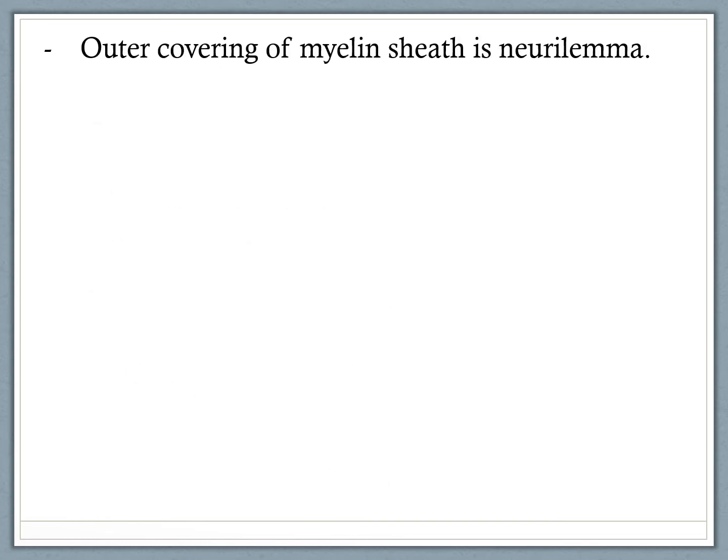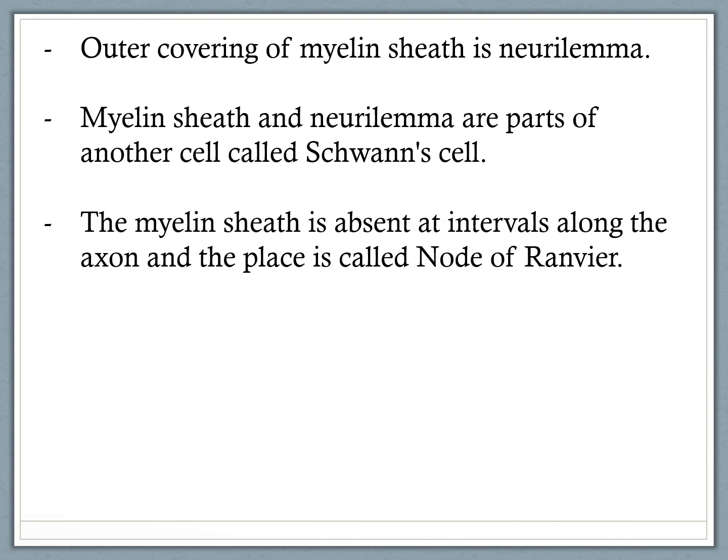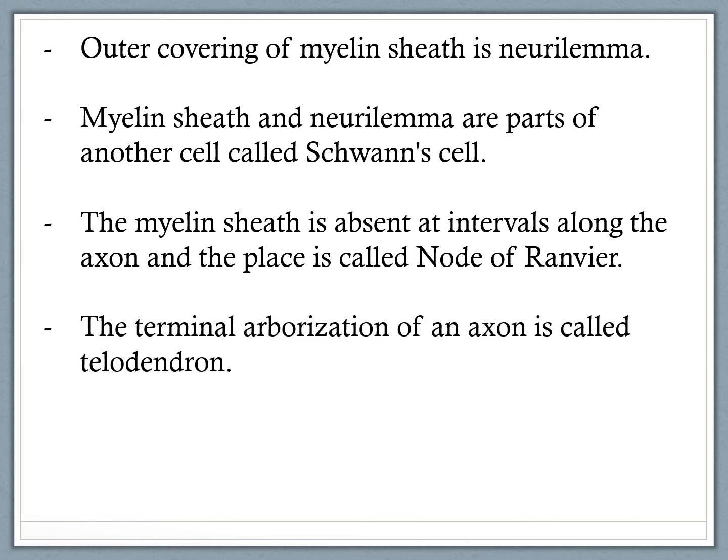Outer covering of myelin sheath is neurilemma. Myelin sheath and neurilemma are parts of another cell called Schwann cell. The myelin sheath is absent at intervals along the axon and the place is called node of Ranvier. The terminal arborization of an axon is called telodendron.